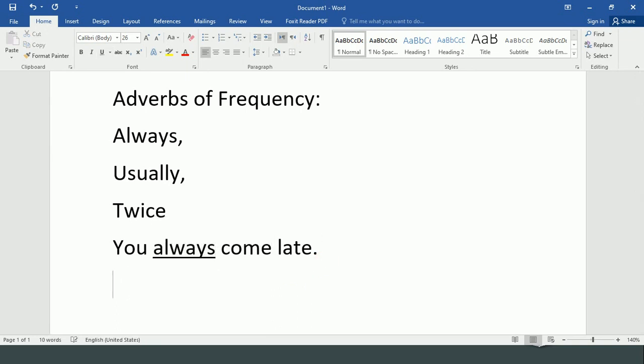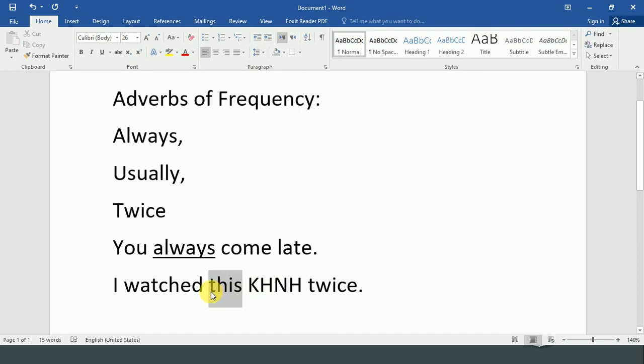Let me give you another example. For example, I say I watched this movie twice. If I say I watched KHNH movie twice, it's an Indian movie, right?